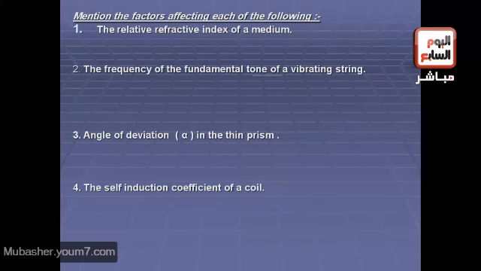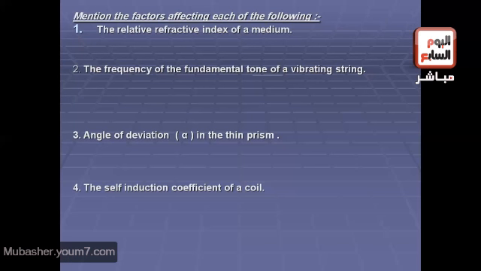Another type of question: mention the factors affecting each of the following. And for knowing the factors, we have to know the relation. We have to write the mathematical relation, and from this relation we can know the factors affecting the physical quantities. Let's begin. Number 1, the relative refractive index of medium. Yes, we all know that the relative refractive index depends on the speed of light in the first medium and the speed of light in the second medium, because the relative refractive index equals V1 divided by V2.